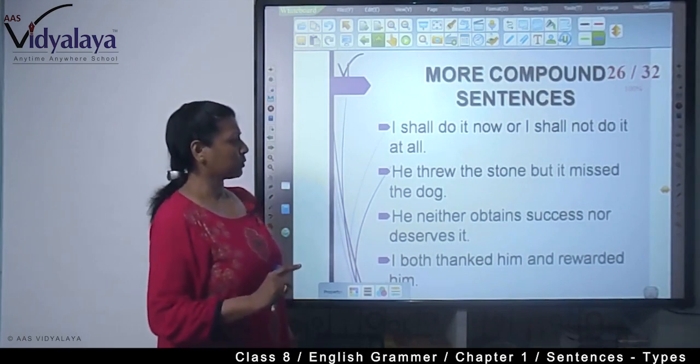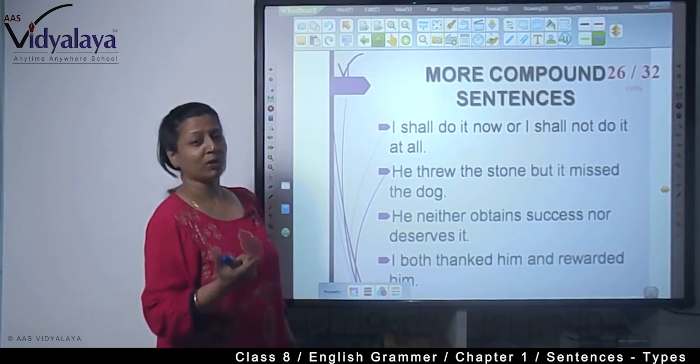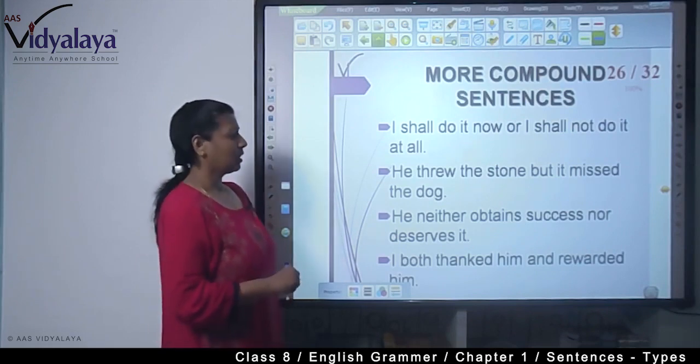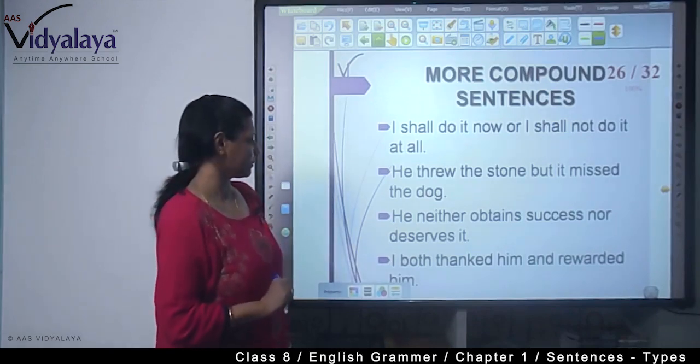He threw the stone, complete sentence. It missed the dog. What missed the dog? The stone missed the dog. So, with "but" we have joined the two simple sentences.